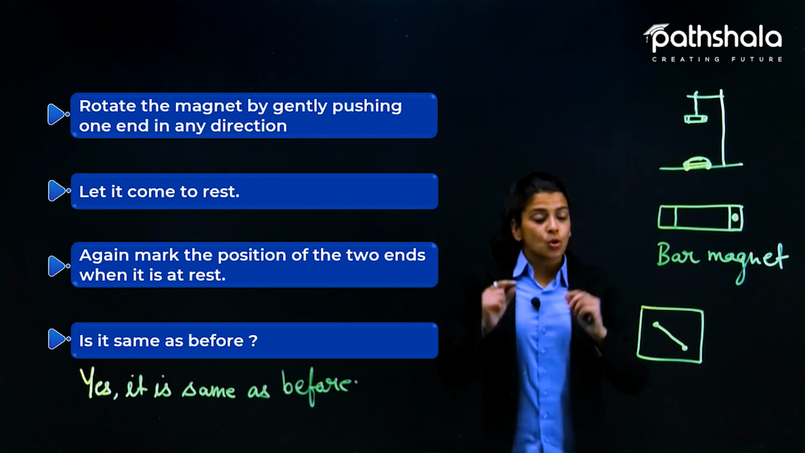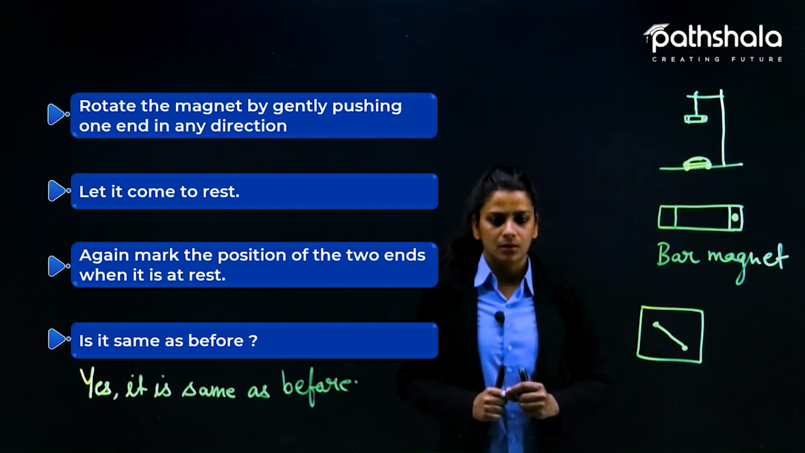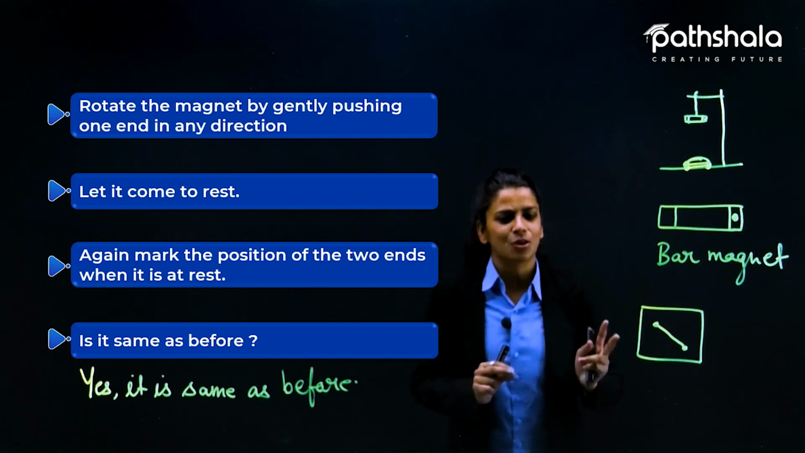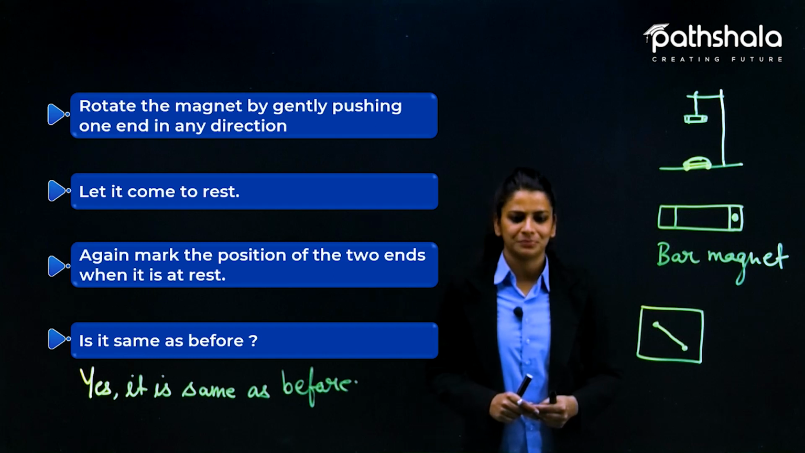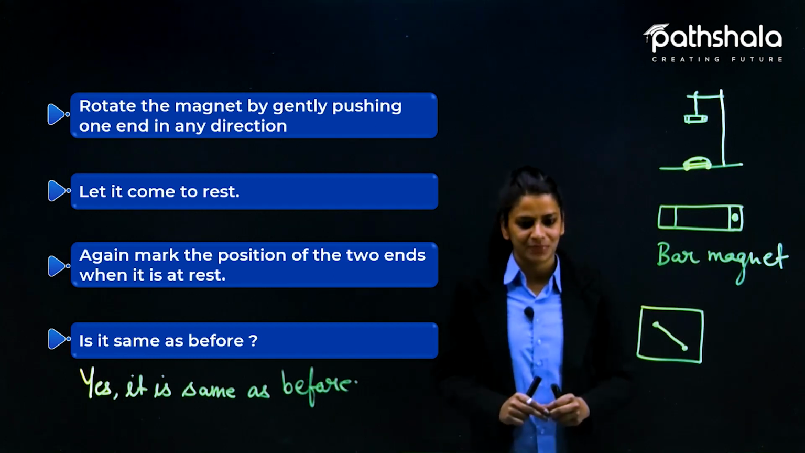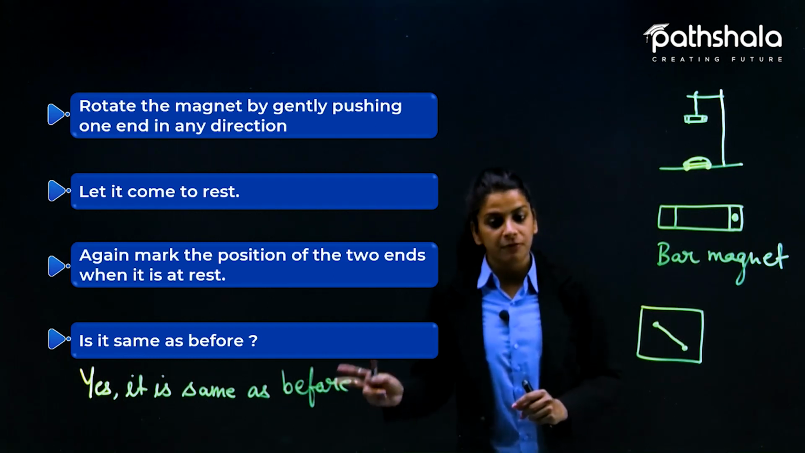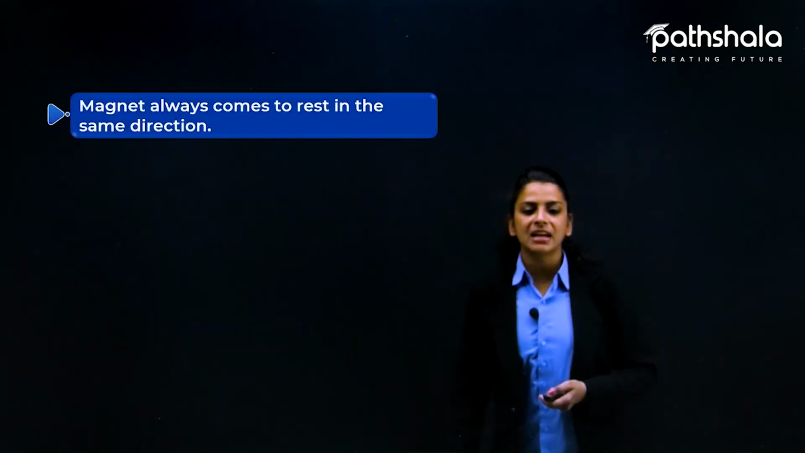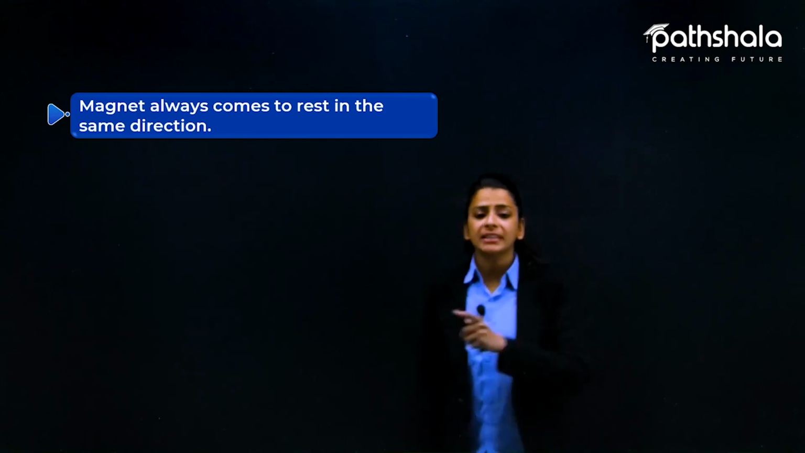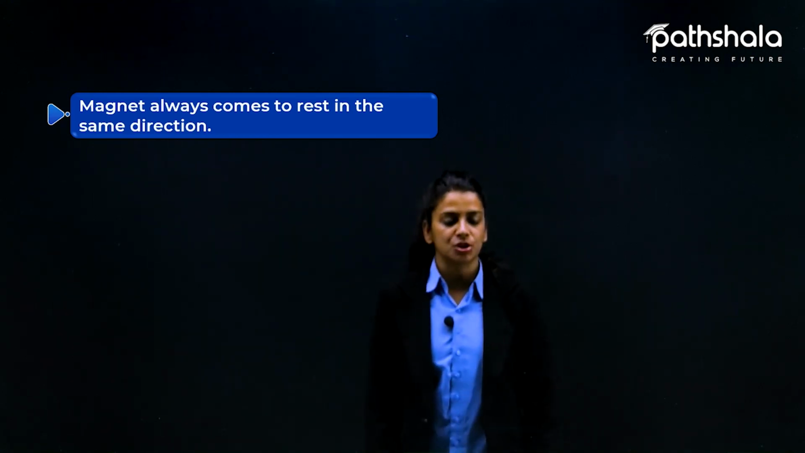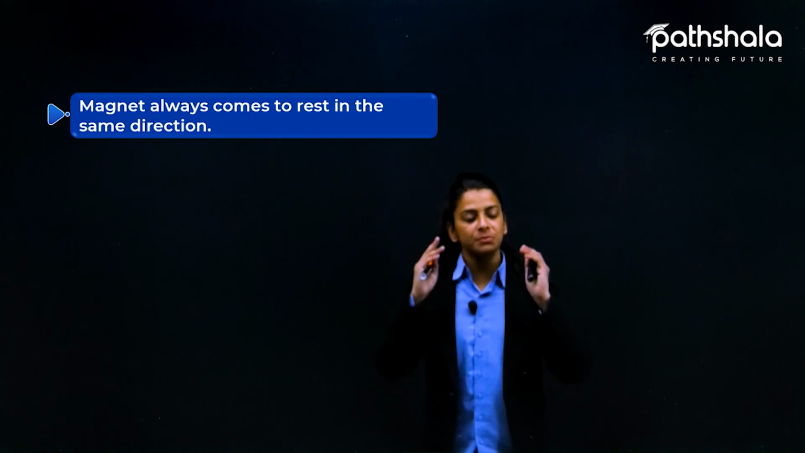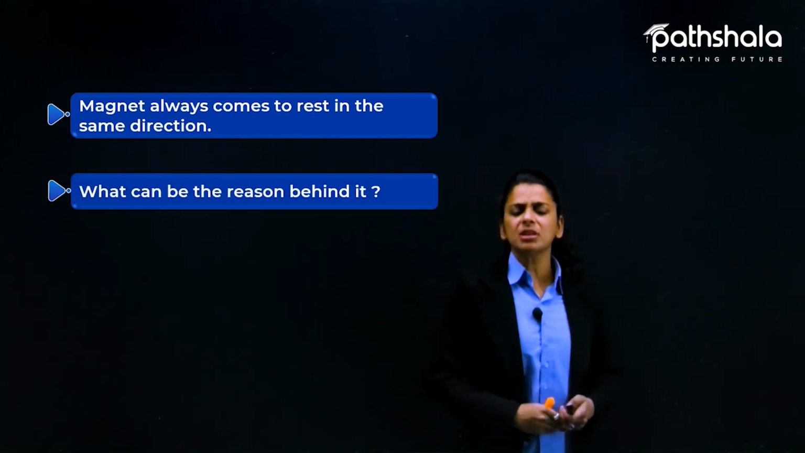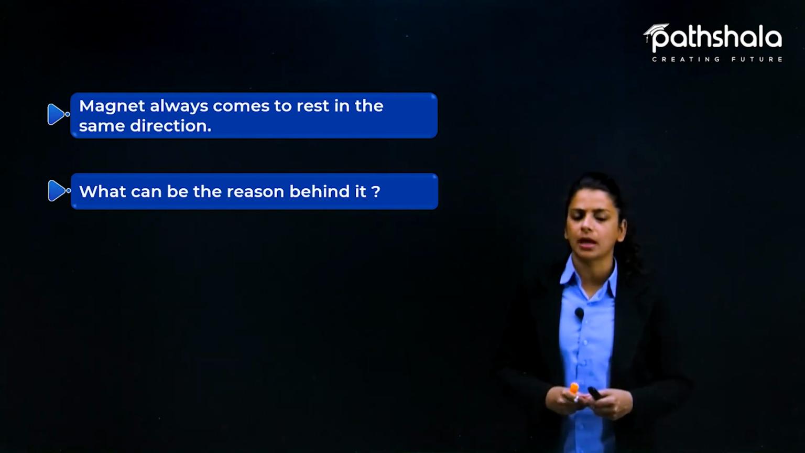Yes? So आप कितनी भी बार मूव करेंगे बार मैग्नेट, so when it will come to rest, it will only point towards north and south pole, the 2 poles of our earth, and it will always happen like this. So every time you move it, you'll find the direction to be same in all the attempts you do. So from activity number 5, we know that magnet always comes to rest in the same direction. मैग्नेट हमेशा सेम डायरेक्शन में ही आके रुकता है when it comes to the rest. So what can be the reason behind it? उसके पीछे रीजन क्या है?